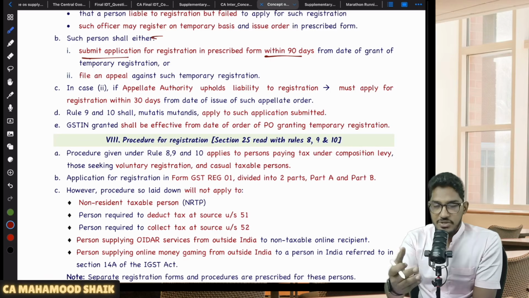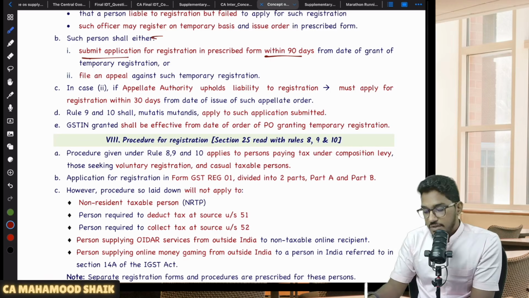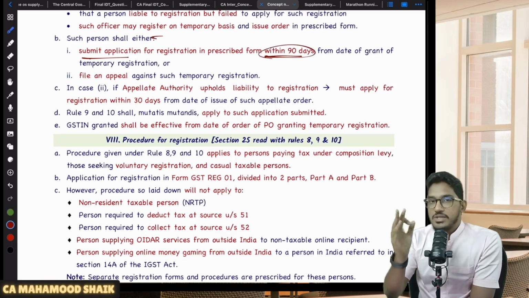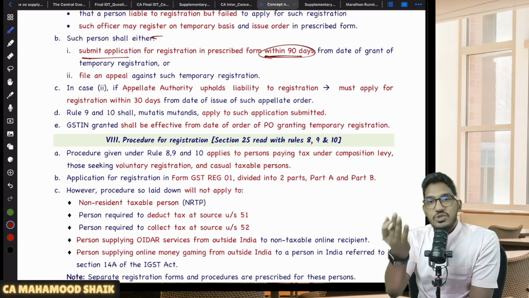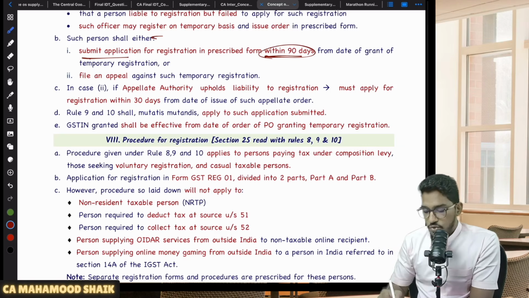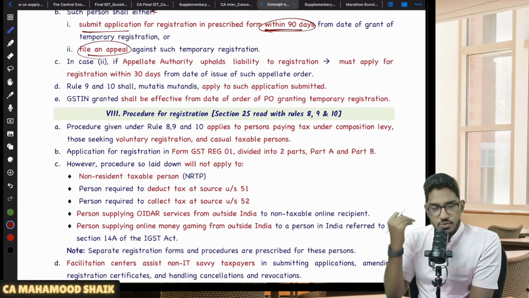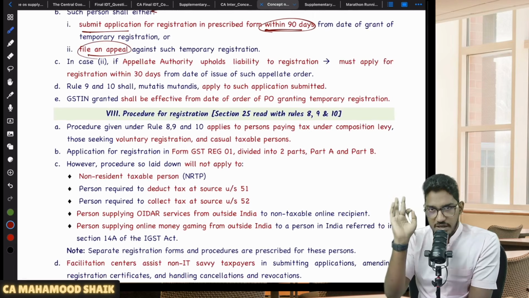He came for survey, inspection and all. He granted you temporary registration. Now, in response, what you should do? Within 90 days, you either have to submit an application for registration, or if you want to challenge, you are feeling that no, you are not liable for registration, that person is wrong, you go for an appeal. So either of this thing you have to do. Either you apply for registration within 90 days or submit an appeal.